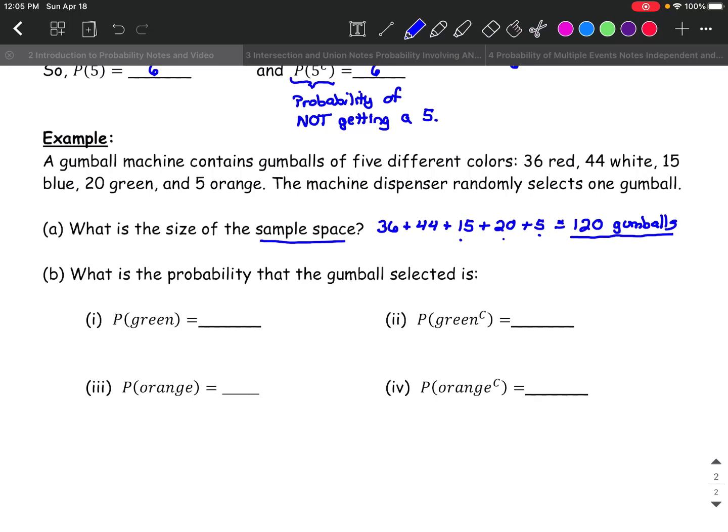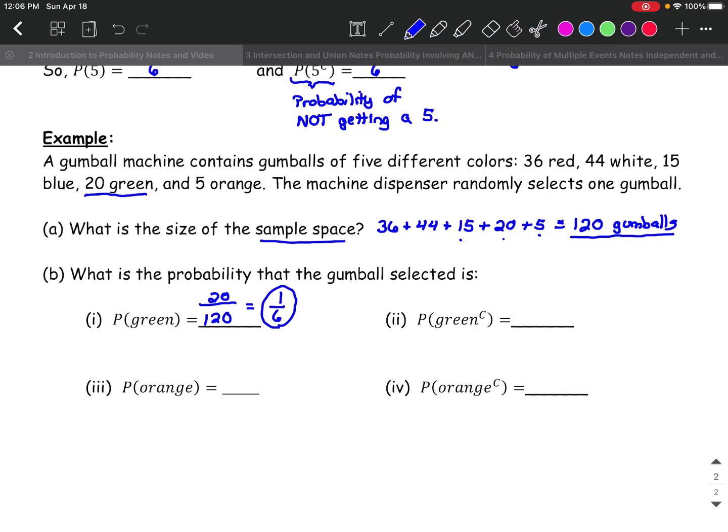Okay. Now, what's the probability of getting a green gumball? Well, let's look back. There were 20 green gumballs, so 20 out of the total number of possible is 120. Now, here's the key. You must simplify. If we reduce 20 over 120, and you can put that right in your calculator or Desmos, hit enter, and that's going to reduce to 1 out of 6. So the probability of getting a green is 1 out of 6.